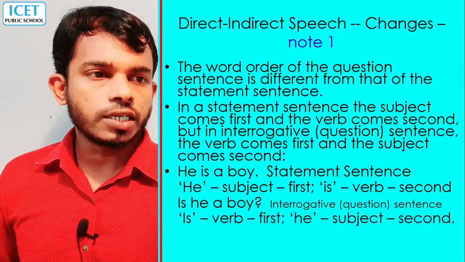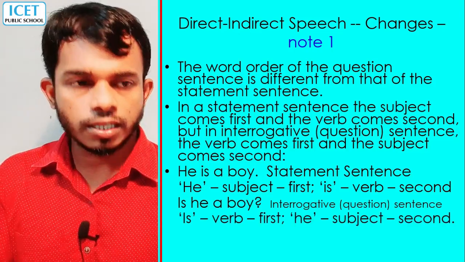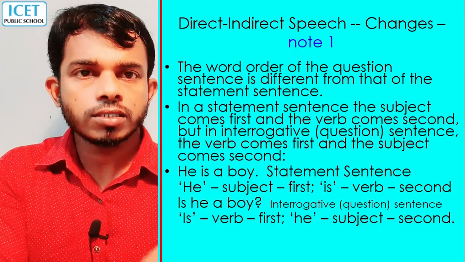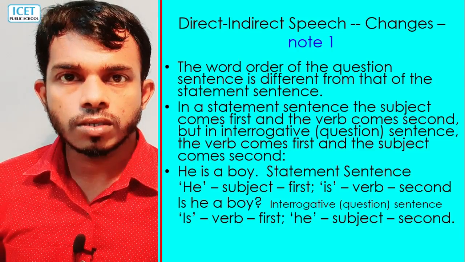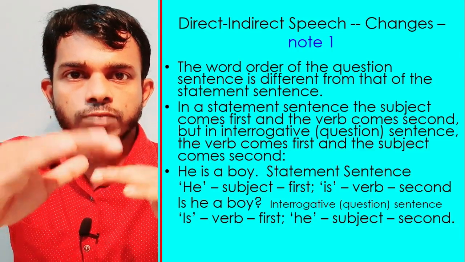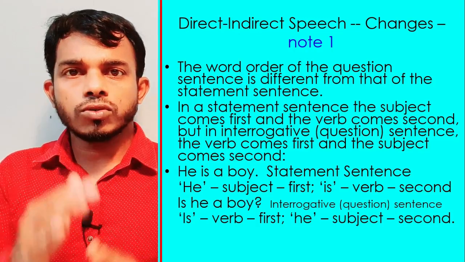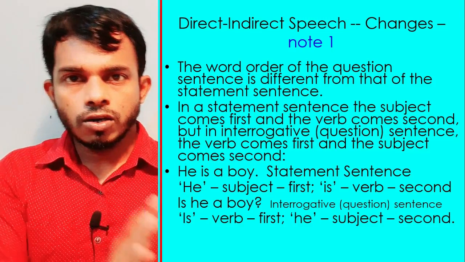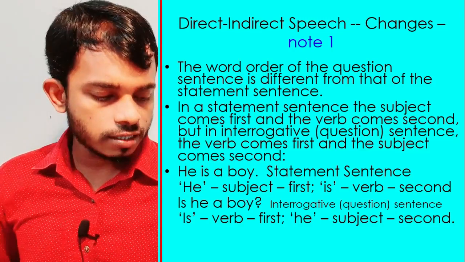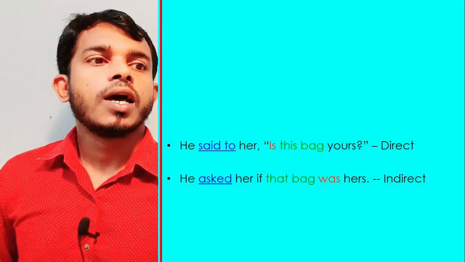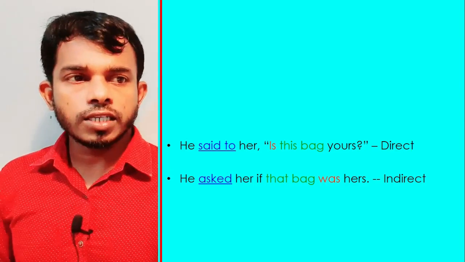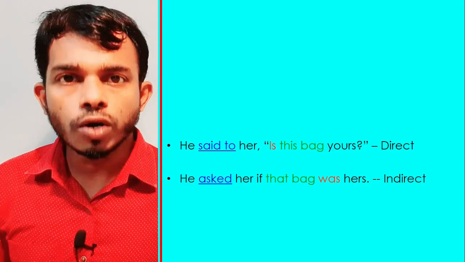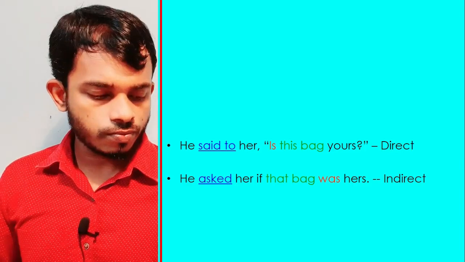In this sentence, is, the verb, comes first, and he, the subject, comes second. I hope you understood. Another example: he said to her, "Is this bag yours?" is direct speech.